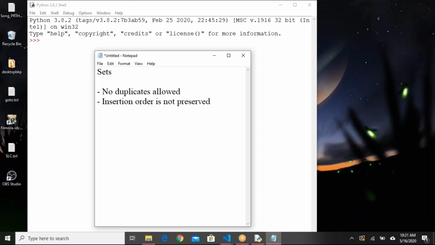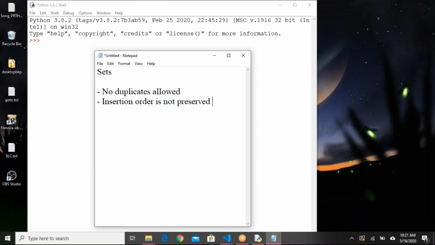Like lists and tuples, when we add items the order is preserved, and based on the order we use indexes and can access the items. But in sets, that is not the case. We cannot access them using the index. The reason is we don't know the insertion order; that will be considered automatically.